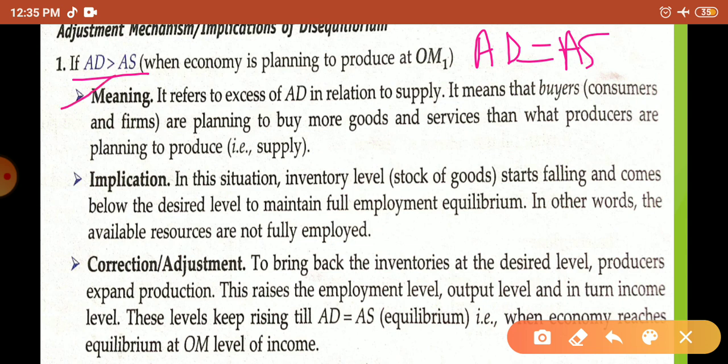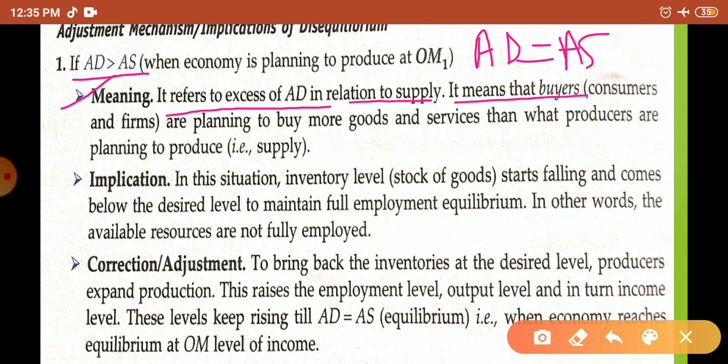AD means demand. When demand is greater than supply, this is the condition of unfulfilled want. Producers are suffering the loss of unfulfillment of want. That is, people want to purchase more, but producers are producing less. So in this way there is unfulfillment of want. Here it is given, it refers to excess of demand in relation to supply.